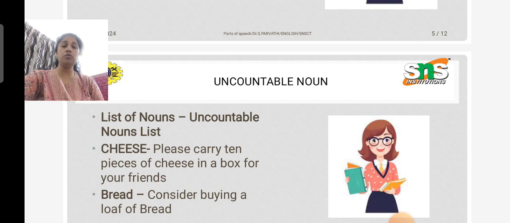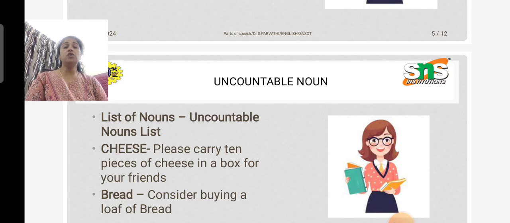Cheese is a noun, but you cannot count it, like how many cheese are there in the basket, because it's a bulk one. Cheese is a bulk. So I can tell my daughter or son, please carry 10 pieces of cheese in a box for your friends, right? So this kind of cheese, butter, we can say it in a packet. These are all called uncountable nouns.